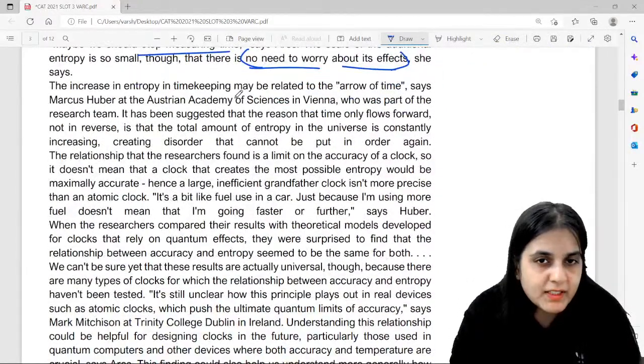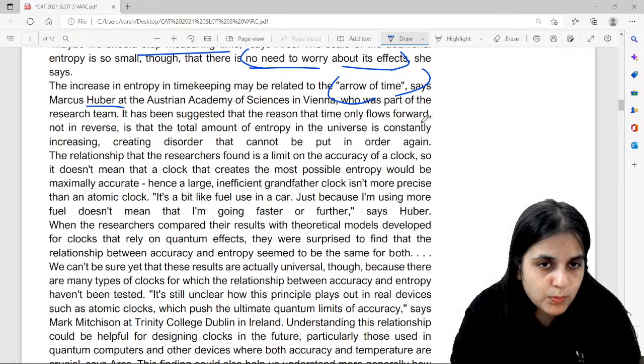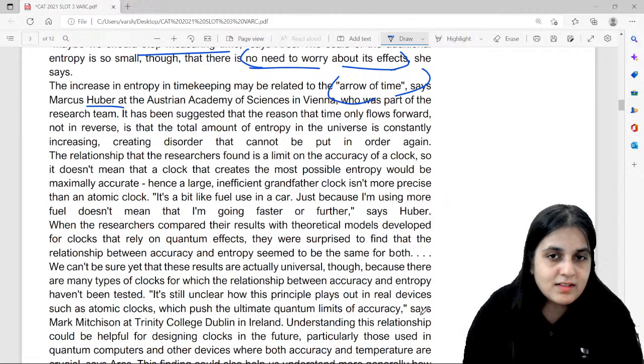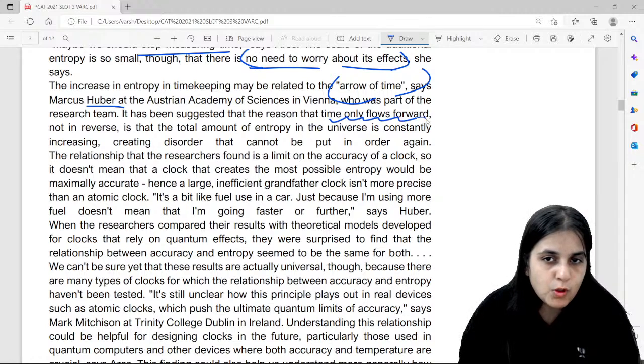The increase in entropy in timekeeping may be related to the arrow of time. This is Huber. Okay, it has been suggested that the reason that time only flows forward is that the total amount of entropy in the universe is constantly increasing, creating disorder that cannot be put in order again. So this gives us why time flows only forward. Okay, it gives us a reason for that.